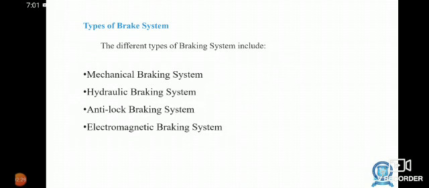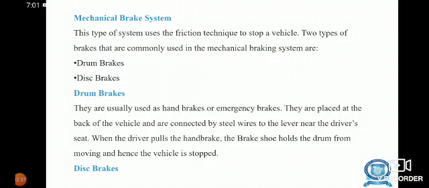Types of braking system. The different types of brake system include mechanical braking system, hydraulic braking system, anti-lock braking system, electromagnetic braking system. Mechanical brake system. This type of system uses the friction technique to stop the vehicle. Two types of brakes that are commonly used in mechanical braking system are drum brakes or disc brakes.